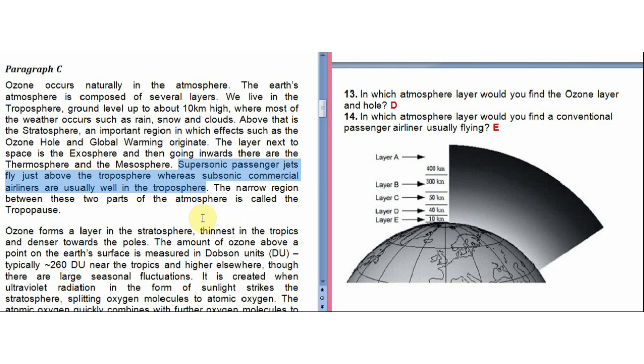In the question they asked, in which atmosphere layer would you find a conventional passenger airliner? Conventional passenger means a normal passenger airliner. A normal passenger airliner would be flying in the troposphere, and supersonic passenger jets fly in the layer above the troposphere. So they are talking about the normal conventional passenger airliner. So the answer is troposphere, and layer E is the troposphere layer. So definitely the answer is E.